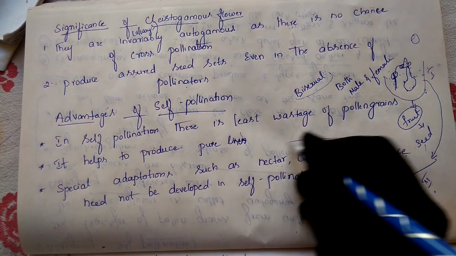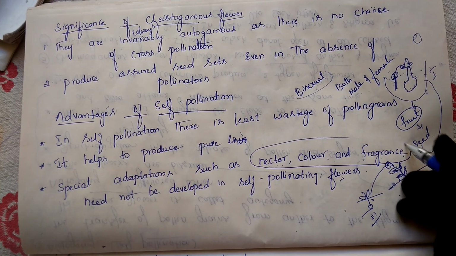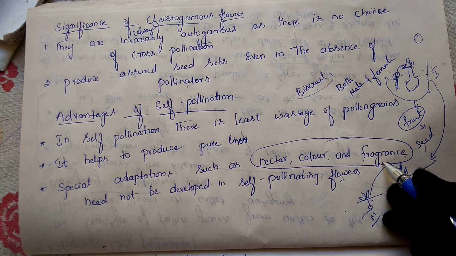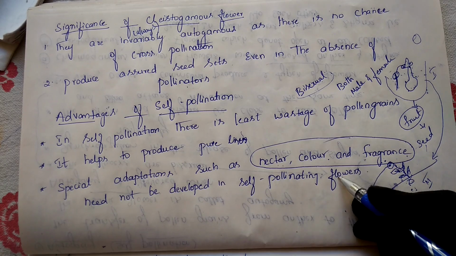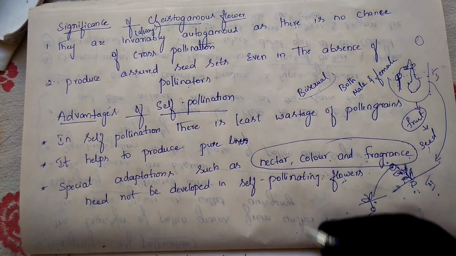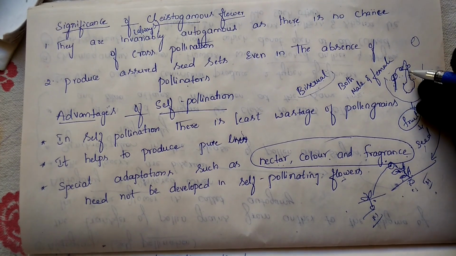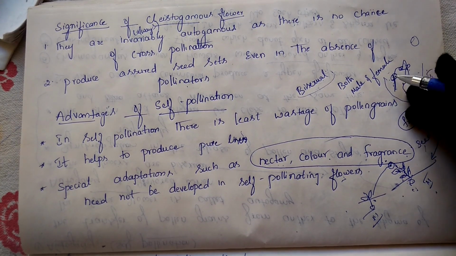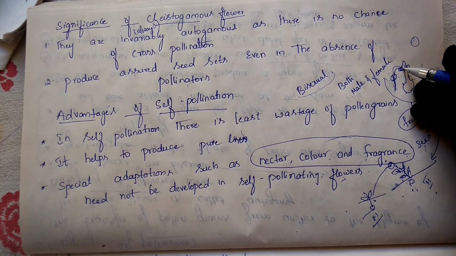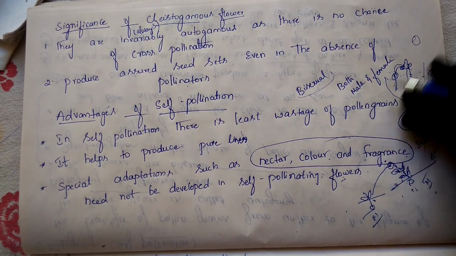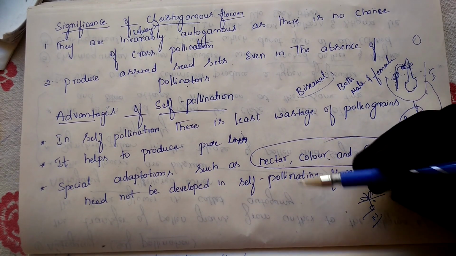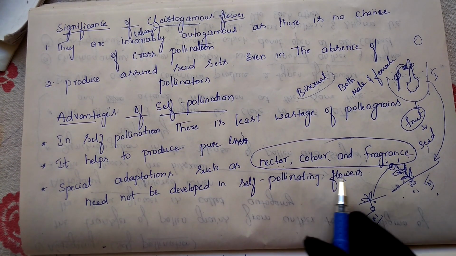Because all these three things are needed to attract insects. As the insects come close because of these things, there may be a chance of pollination. But here they don't want these things, because the male is present here and the female is also present here. Pollen grains easily go and fall on the stigma. So that's why they don't need these things. Nectar, color and fragrance are not needed for a self-pollinated flower.